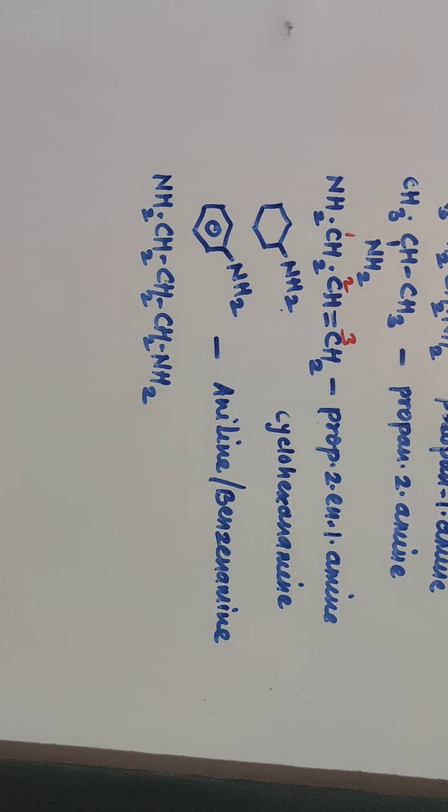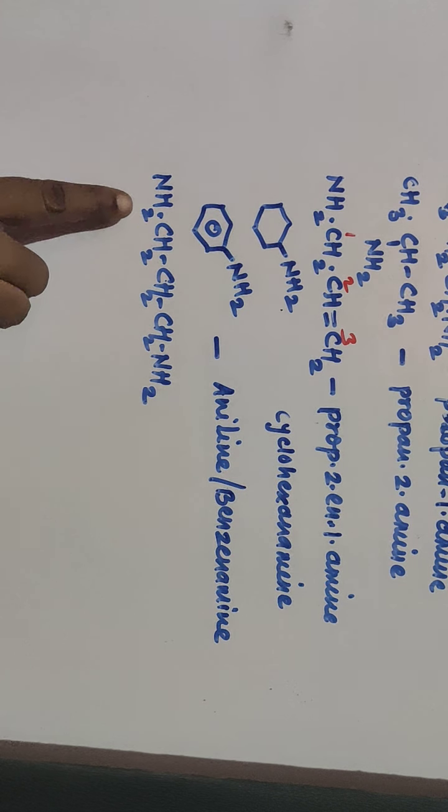There is no need to replace the E of alkane with amine. You write the name as it is, but indicate the positions of the amino groups by proper numbers, using the prefix di, tri or tetra depending upon the number of amino groups, before the word amine.